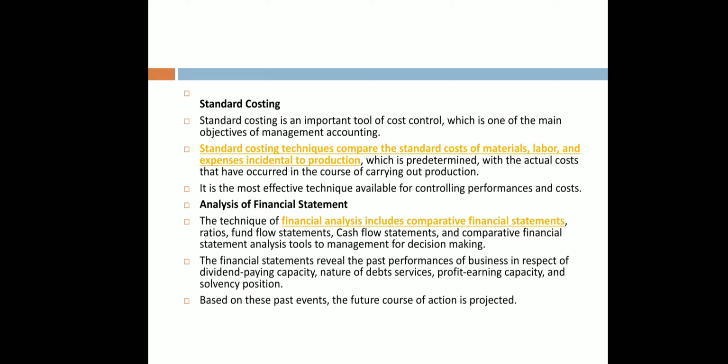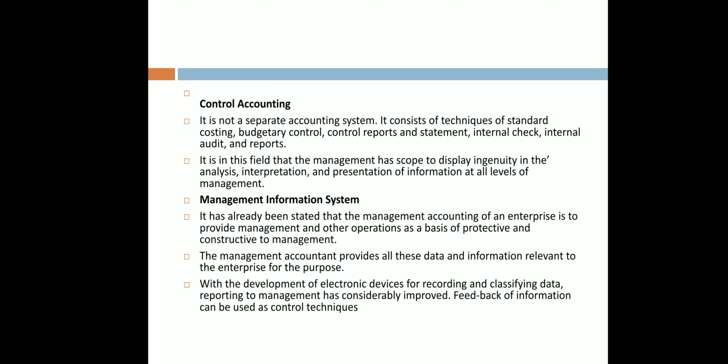Analysis of financial statements. The techniques of financial analysis include comparative statements, fund flow, cash flow, etc., which are the different tools for management decision making. Financial statements reveal the past performance of the business in respect of dividend paying capacity, nature of debt services, profit earning capacity, and solvency position. Based on these past events, the future course of action is projected.